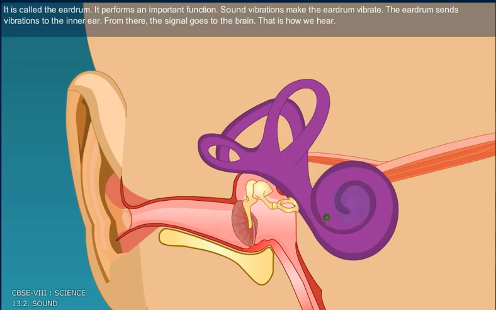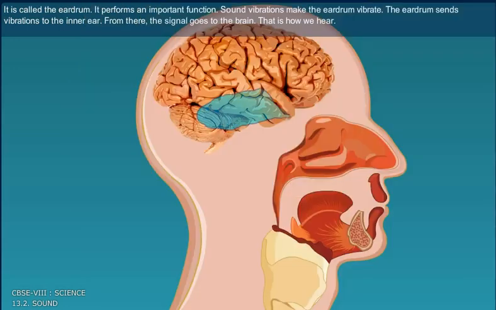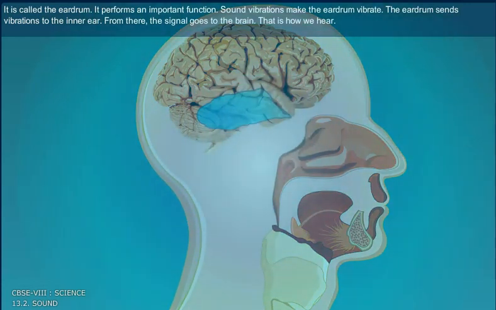Sound vibrations make the eardrum vibrate. The eardrum sends vibrations to the inner ear. From there, the signal goes to the brain. That is how we hear.